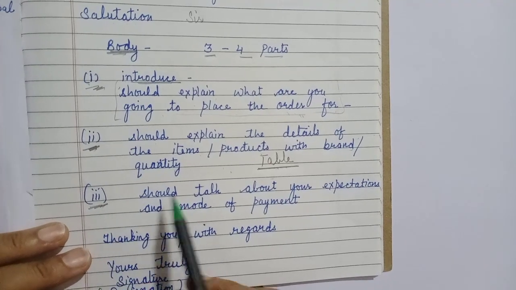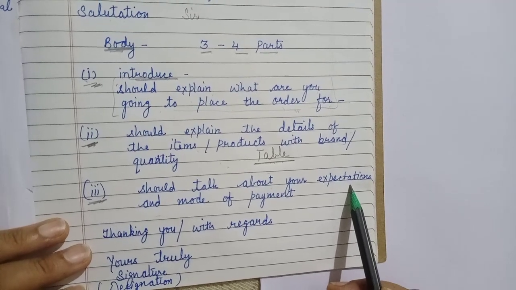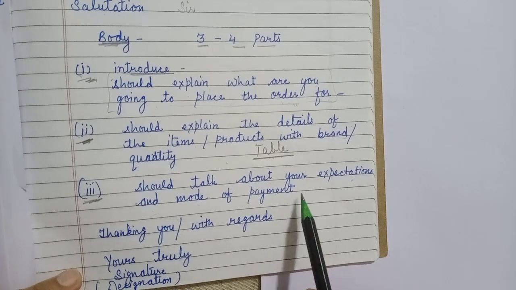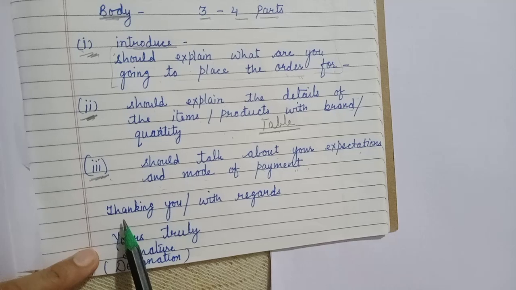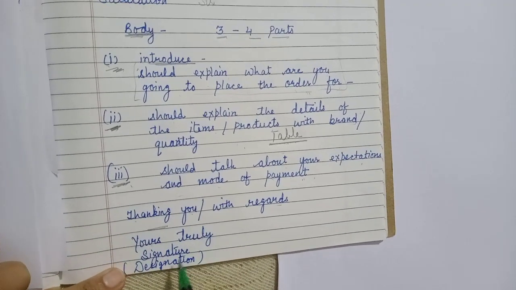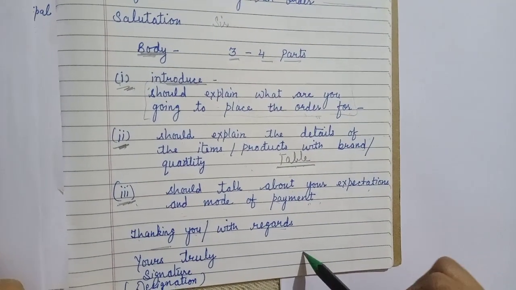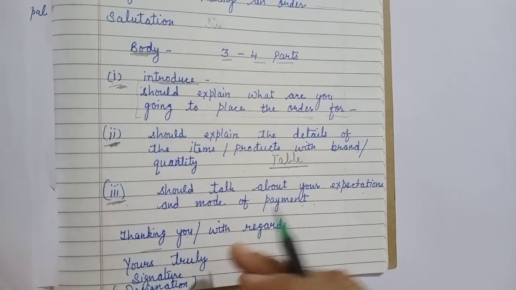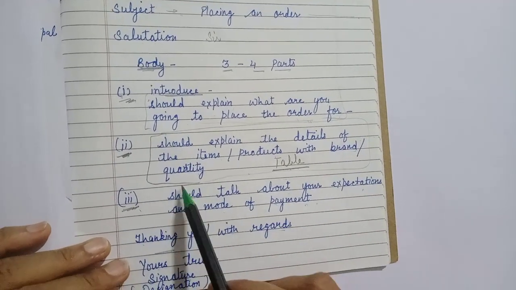Then the third para should talk about your expectations from the person who is going to send you the order, and the mode of payment, how you are going to make payments for this order. The third paragraph should include this much. Then thanking you or with regards. Then leave 1 line, yours truly, then your signature and designation. More or less the same format we have discussed in other letters also. The format is same, only here we are going to make some difference.